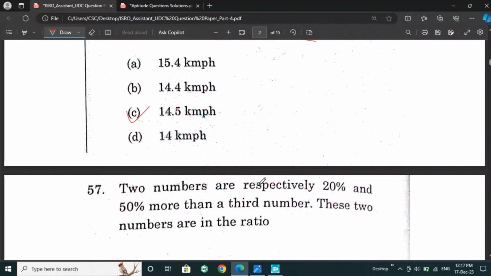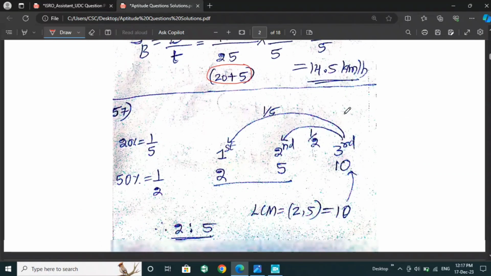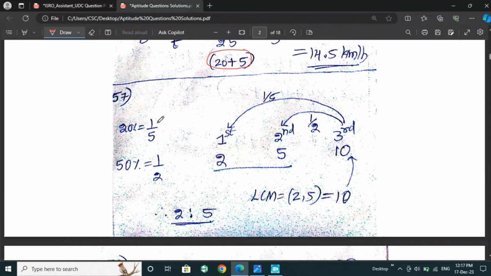Next: two numbers are respectively 20% and 50% more than a third number. These two numbers are in the ratio? For this question, the solution is: 20% we can write as 1 by 5, and 50% we can write as 1 by 2. Since they have mentioned two numbers respectively, we can take the first number, second number and third number. So the first number is 1 by 5th more than the third number, and the second number is